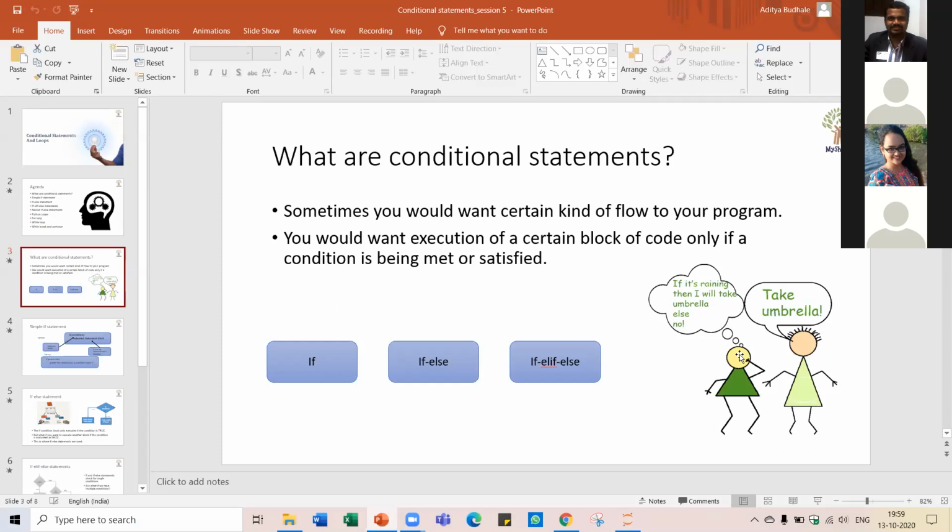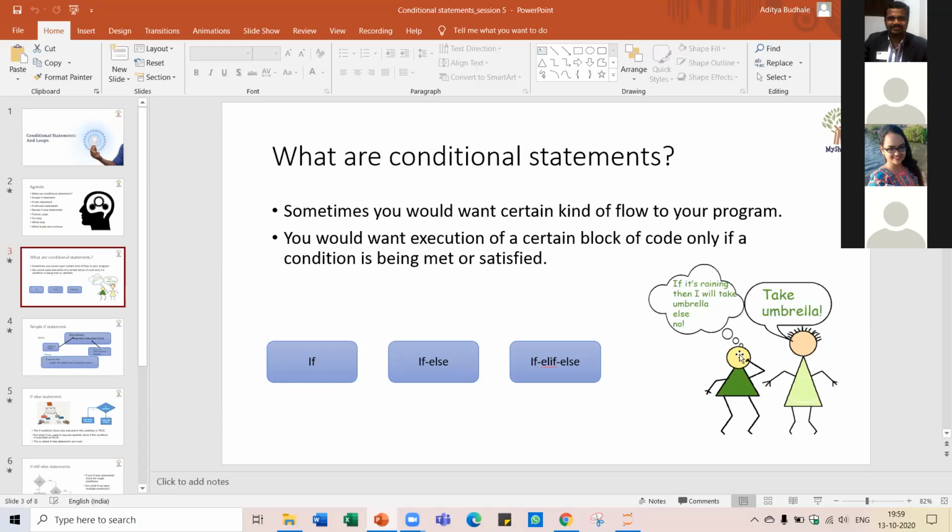In our code also, whenever we have such conditions based on which we want to execute a certain block of code, we will use conditional statements. It is like: if this condition is true, then we will execute this code.